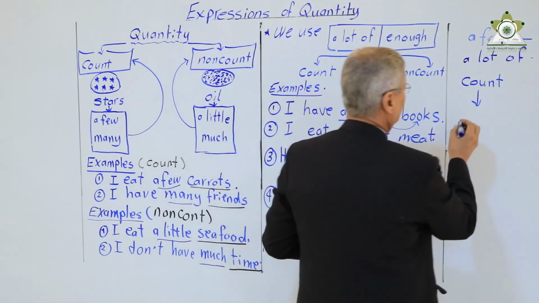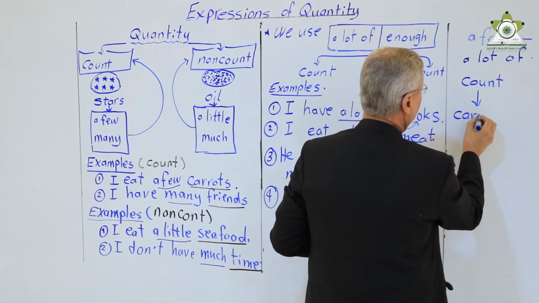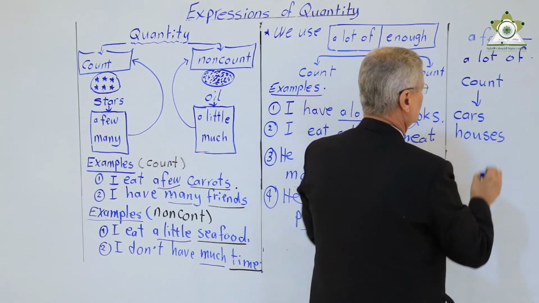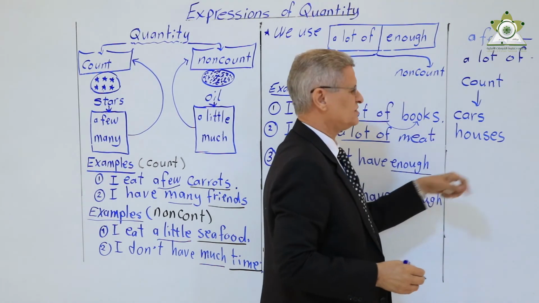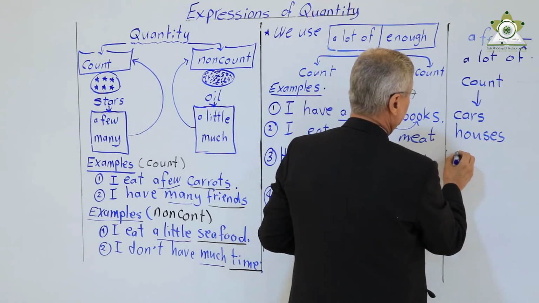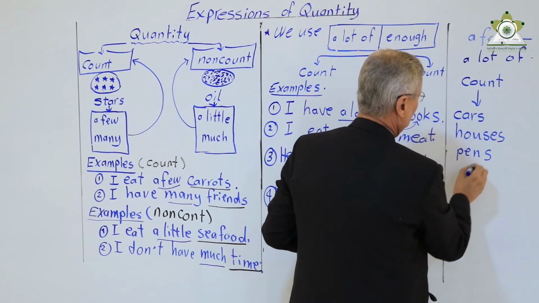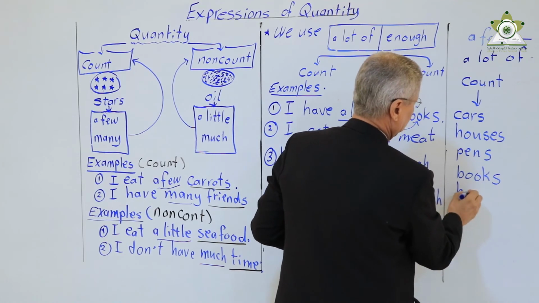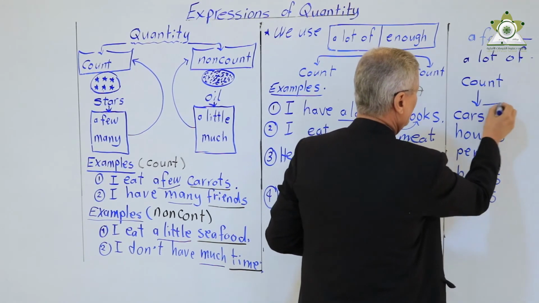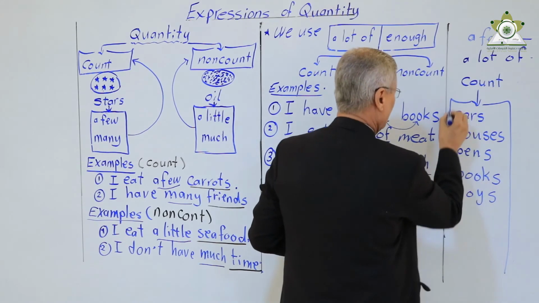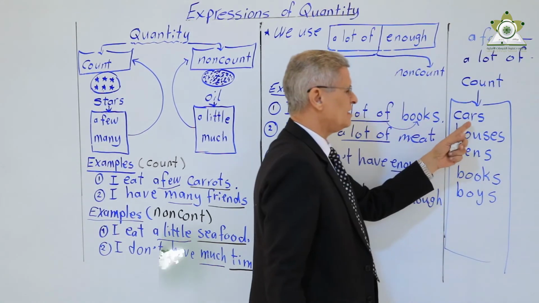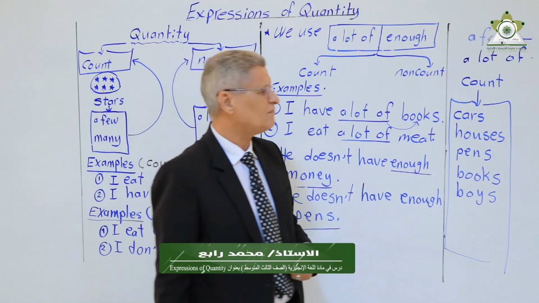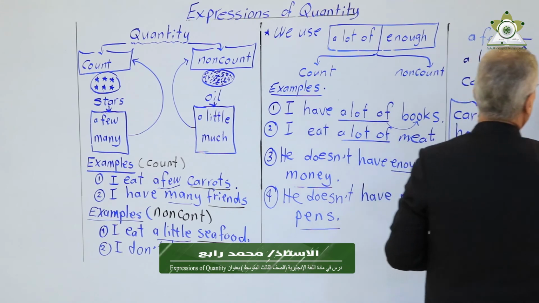For example, cars, houses, pens, books, boys. These are count nouns because they end with s. They are plural.